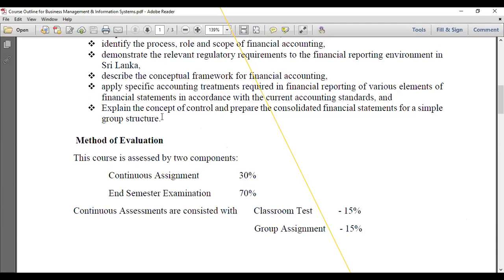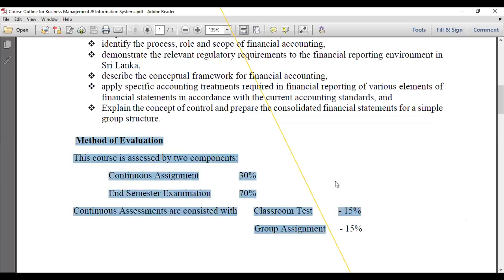No need to write down those things because I have already uploaded them to the LMS, right? You can just see now. Then after, you can note down a special thing that I highlight here now, right? No need to note down one by one because I already uploaded it to the LMS. Then you can download that document and note down, right? Is this part clear? Method of evaluation.